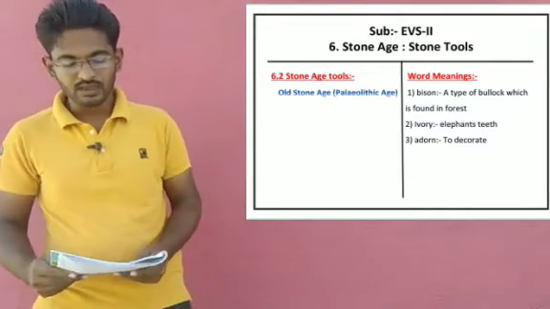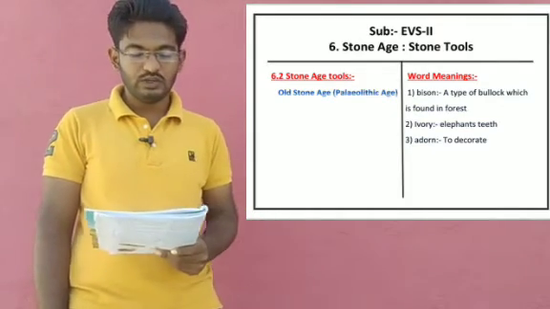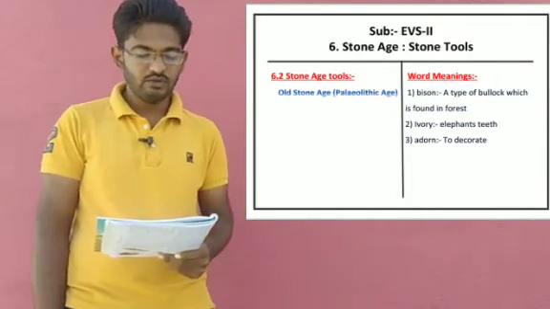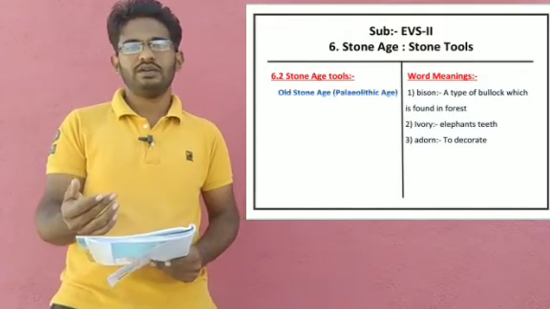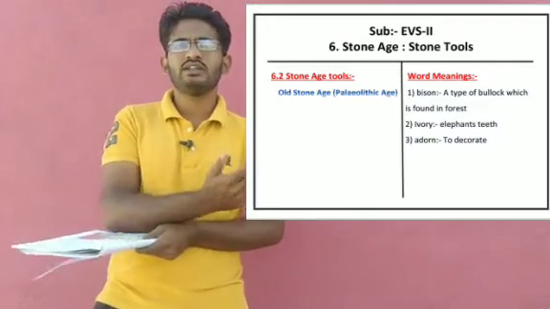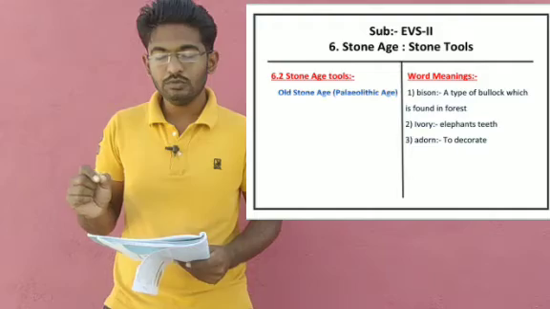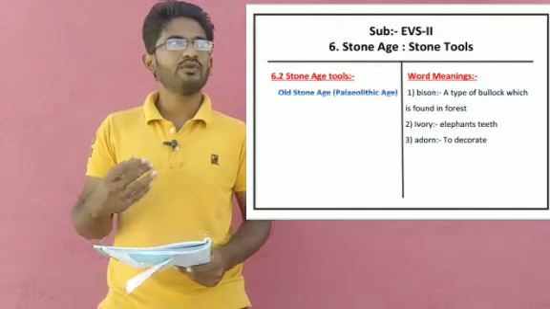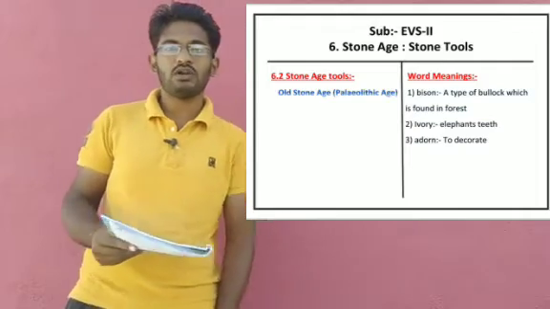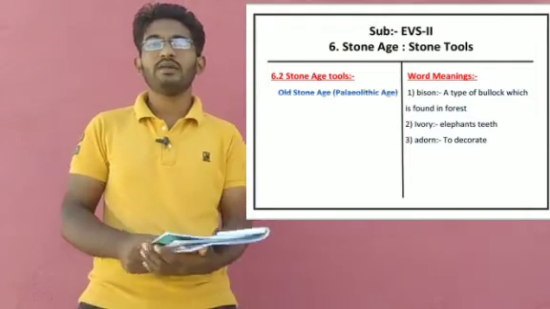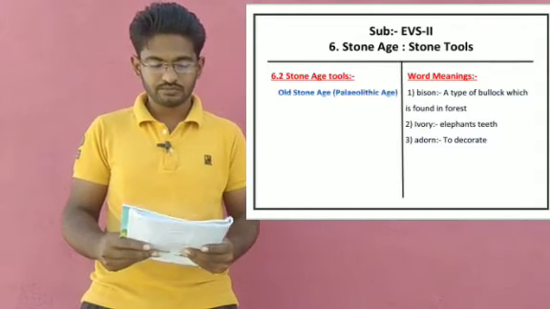See next paragraph. The Neanderthal man made further progress in tool making techniques. He began to make smaller tools. After Homo erectus, who is the Neanderthal man? So now what did the Neanderthal man do? He made progress in this tool making technique. He began to make smaller tools, which are very useful.